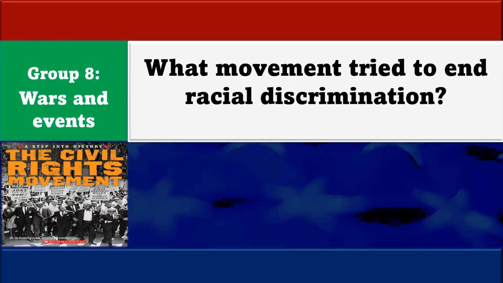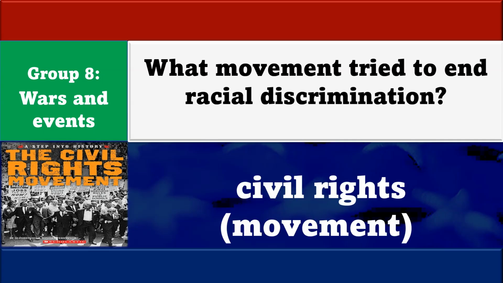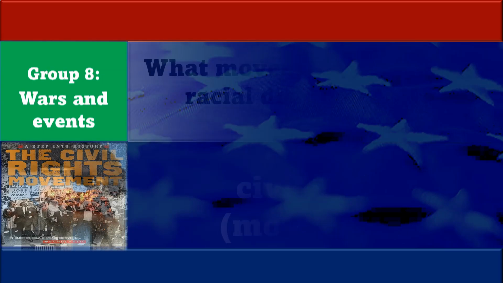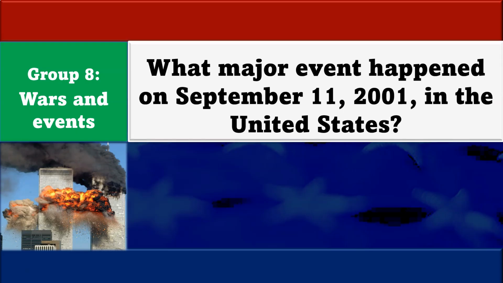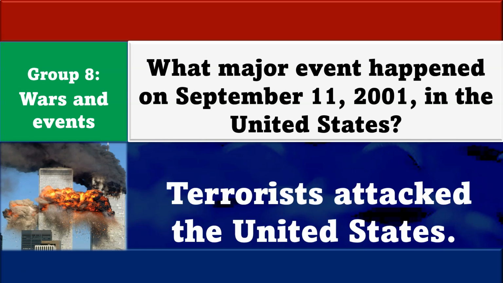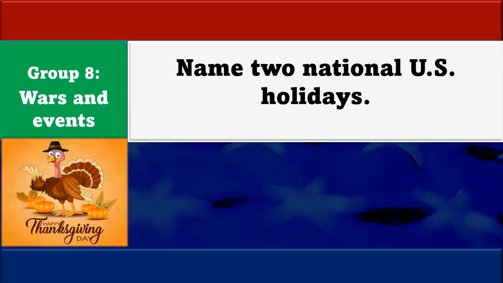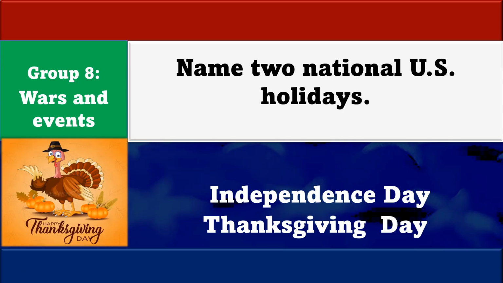What movement tried to end racial discrimination? The Civil Rights Movement. What major event happened on September 11, 2001 in the United States? Terrorists attacked the United States. Name 2 national U.S. holidays: Independence Day and Thanksgiving Day.